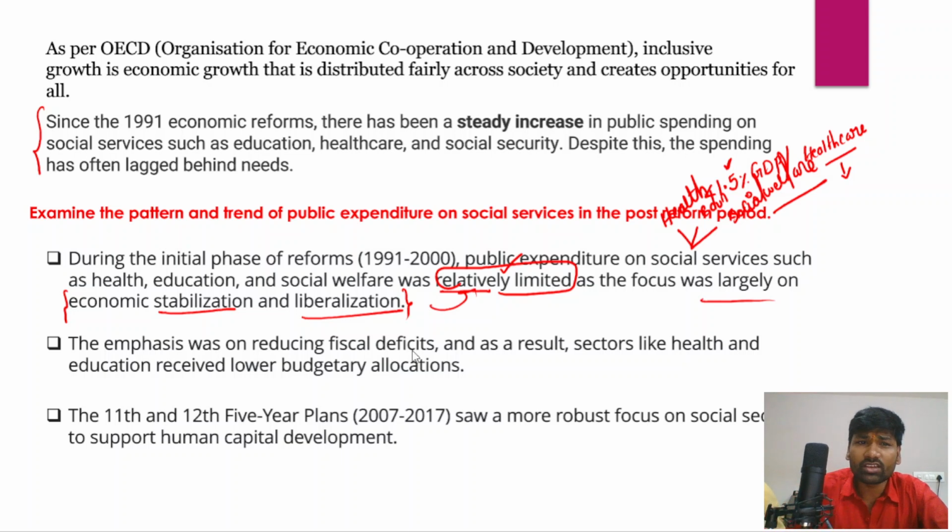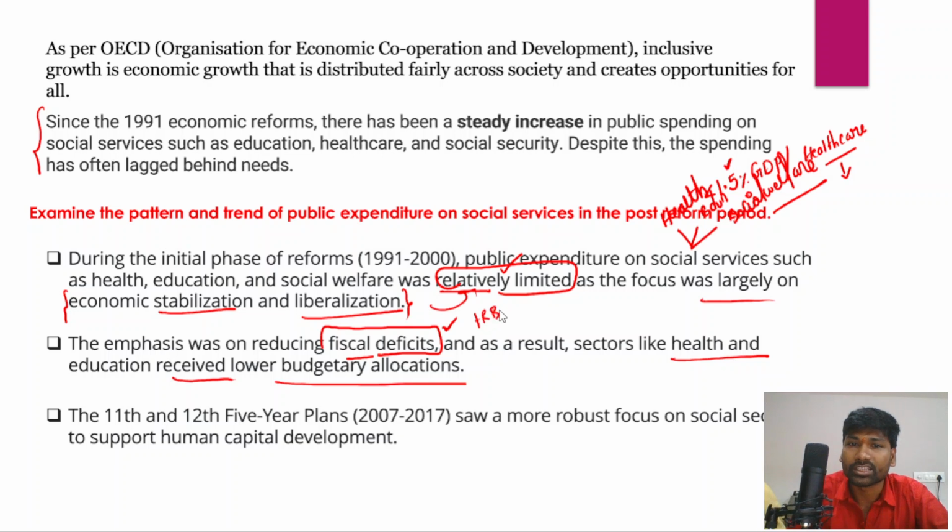There was also an emphasis on reducing the fiscal deficits, and as a result, sectors like healthcare and education received lower budgetary allocations. And in fact, the Fiscal Responsibility and Budget Management Act was passed, and this legislative framework imposed certain restrictions on the government's fiscal deficits.